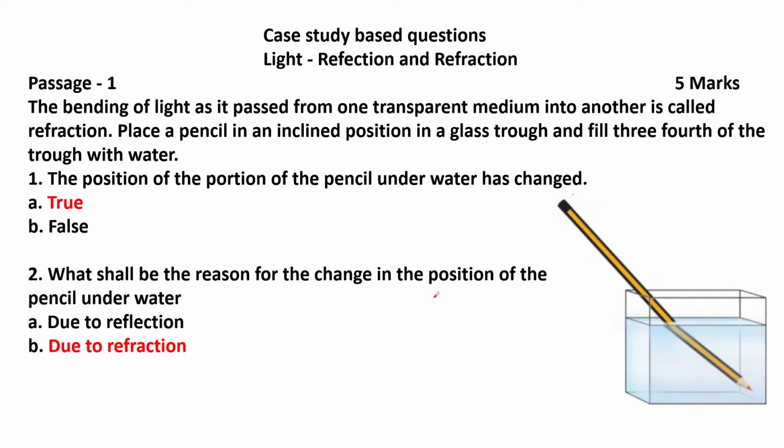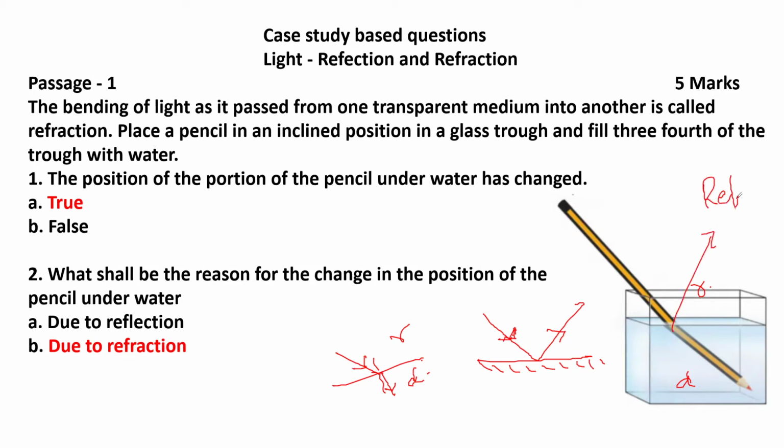What shall be the reason for the change in the position of the pencil under water? If the light ray is touching a polished surface, it will reflect back. Whereas when the light ray is passing through a transparent medium, the speed of the light changes and it will bend towards the normal. So this is the rarer medium and this is the denser medium. So here water is the denser medium and air is the rarer medium. What shall be the reason the change in the position of the pencil takes place? Due to the refraction.